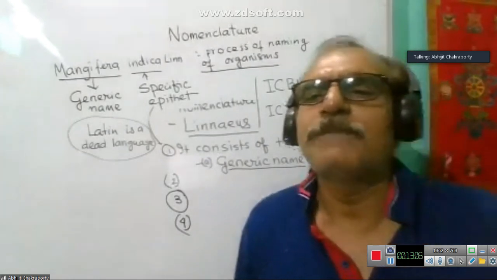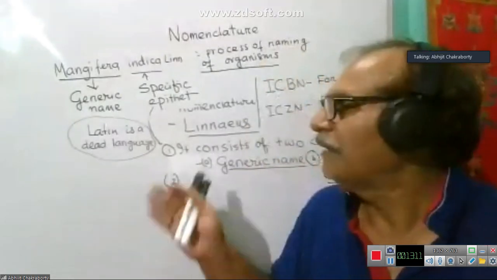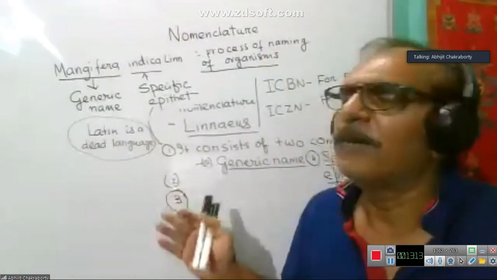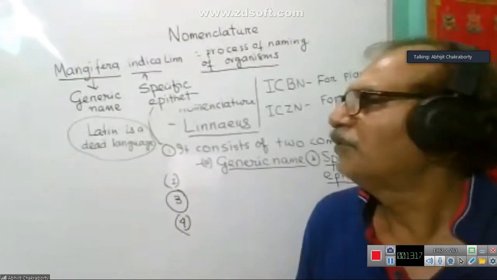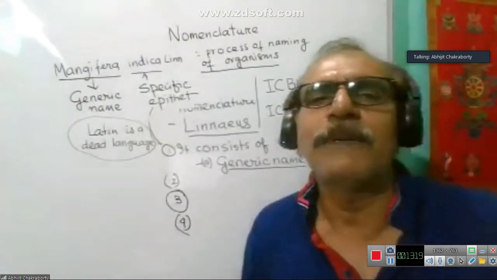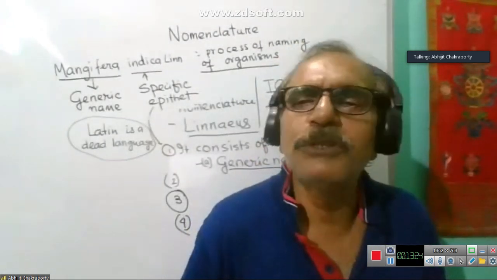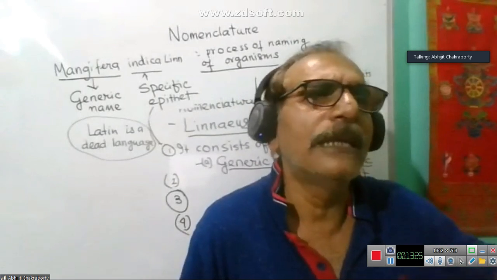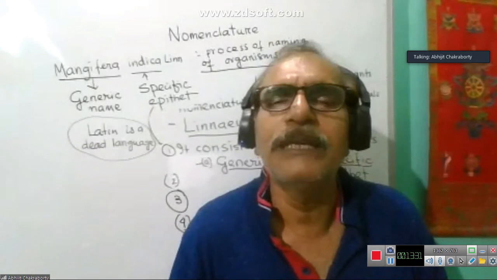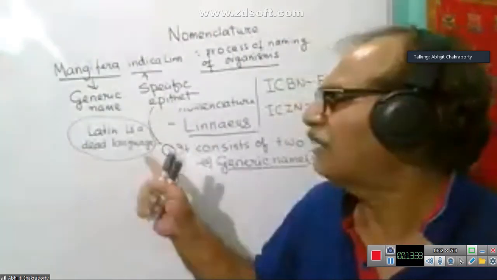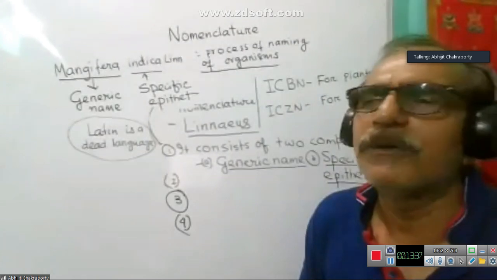So if a name is given now or was given, suppose, 200 years ago, there will be no change in the spelling pattern. So we can maintain continuity, and also we can study these names without any contradiction. And that's why Latin is chosen. The answer is, as Latin is a dead language.